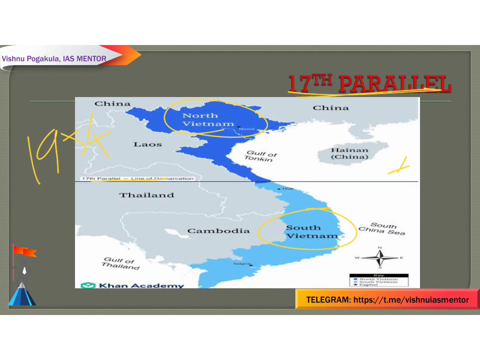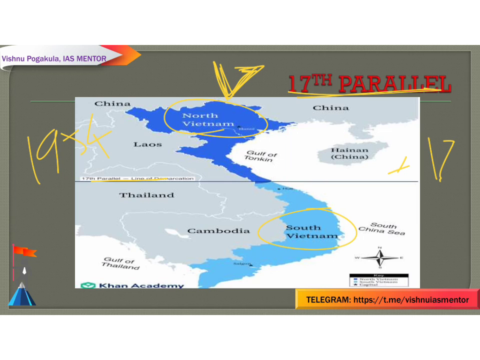And how we can remember this is, you can write 17 like this, by joining both the numbers and you'll get somewhat like V. So 17 is Vietnam, like that you can remember. It divides South Vietnam and North Vietnam. The 17th latitude from the equator divides the North and South Vietnam, demarcated based on the 1954 Geneva Accords.